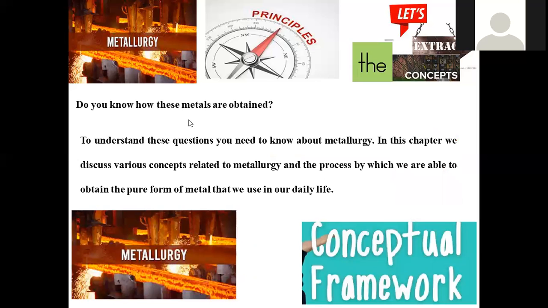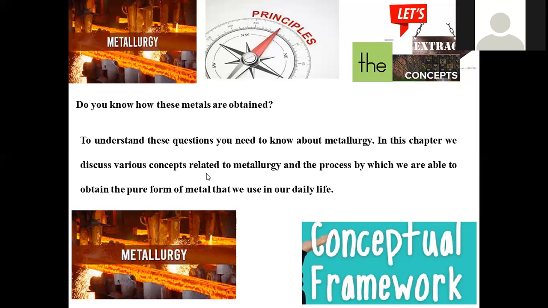Do you know how these metals are obtained? By the process called metallurgy. Here the conceptual framework was given, and step-by-step discussion will be carried out in the following series. To understand these questions, you need to know about metallurgy. In this chapter, we discuss various concepts related to metallurgy and the process by which we are able to obtain the pure form of the metal, which can in turn be used in our day-to-day life, right?